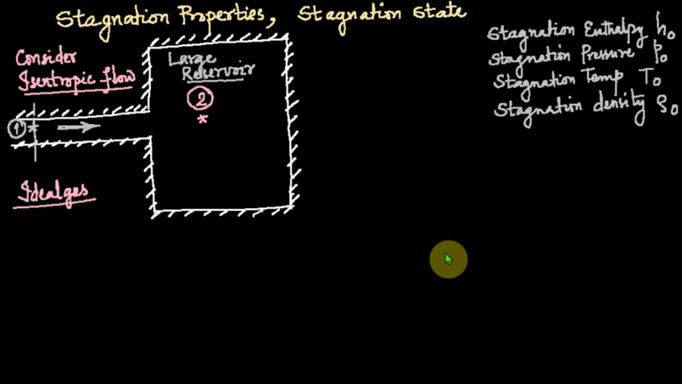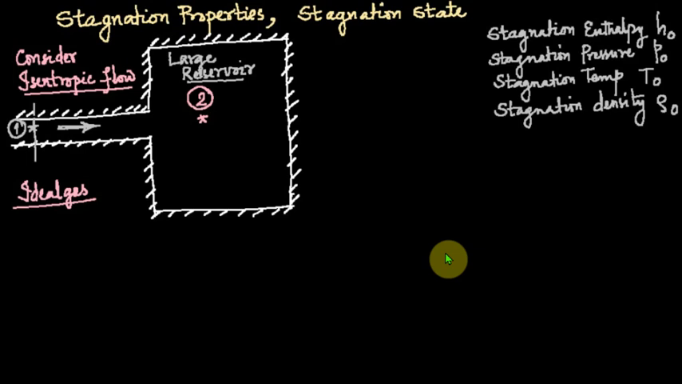Welcome to the third lecture on centrifugal compressors. In this session, we will introduce an important concept, that is the concept of stagnation state and stagnation properties. Consider an ideal gas, and the working fluid of a centrifugal compressor is mainly air. So, treating air to be an ideal gas, we can formulate the required relations.